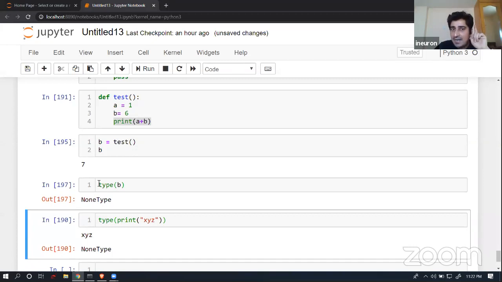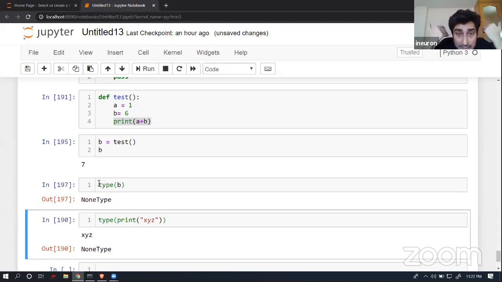This is basically a NoneType, and that's the reason it was giving you an issue when you were trying to add something to a NoneType. So if it is returning some data as NoneType, or if you have written a print and are trying to store that as a final value somewhere, you will not be able to perform any kind of data manipulation or primitive operation. So remember it and practice it parallelly.